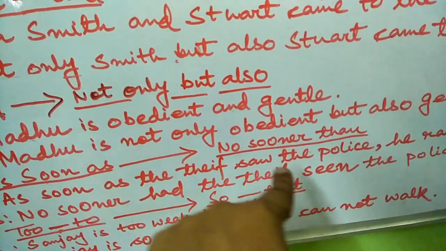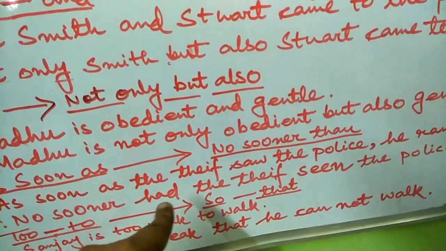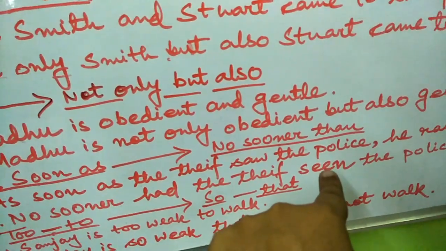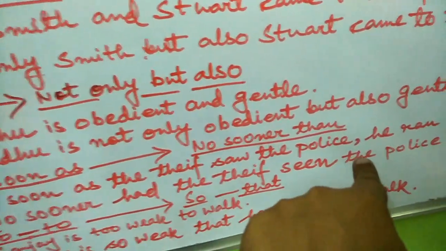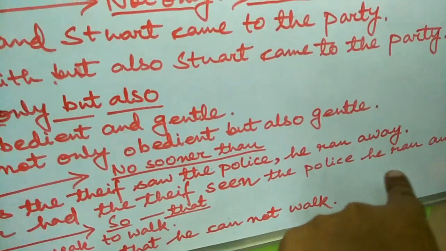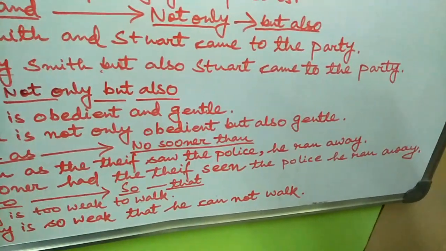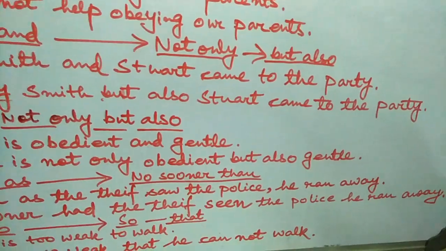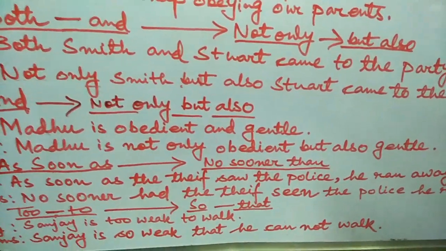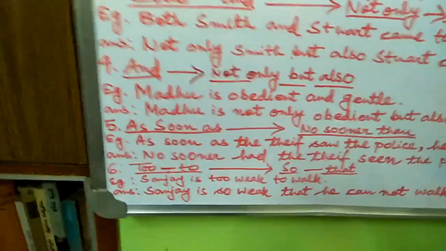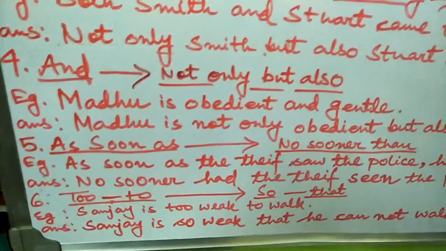The verb given is saw. Since you have used had, you have to use the third form of the verb, which is seen. Then you have to finish the sentence. No sooner had the thief seen the police, he ran away, and don't put any comma between the two parts of the sentence.